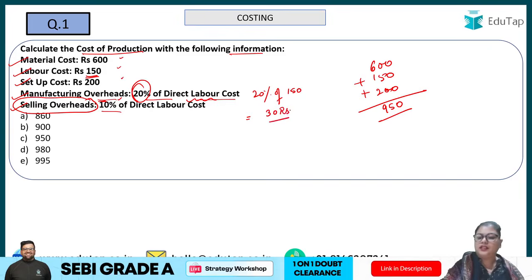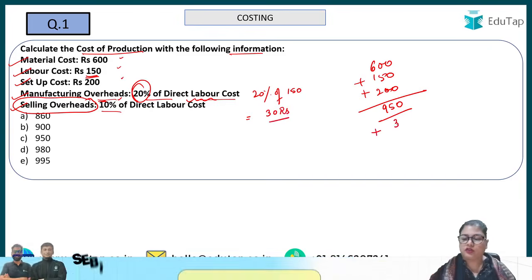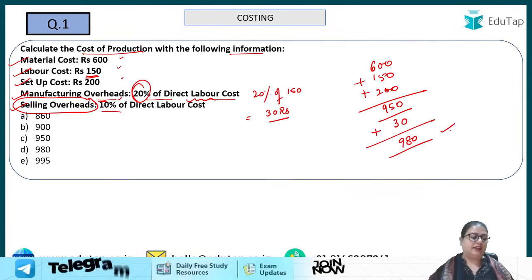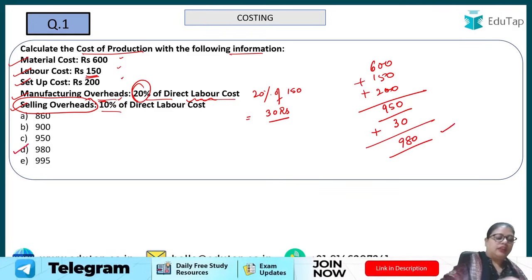That is 30 rupees. So 30 rupees will also be added to find out the cost of production, that is 980, right? So 980 is the correct answer, that is option number D. So all those who have answered it well, very good everyone.